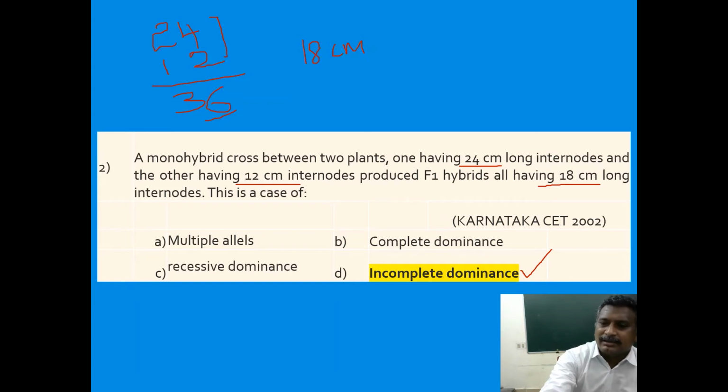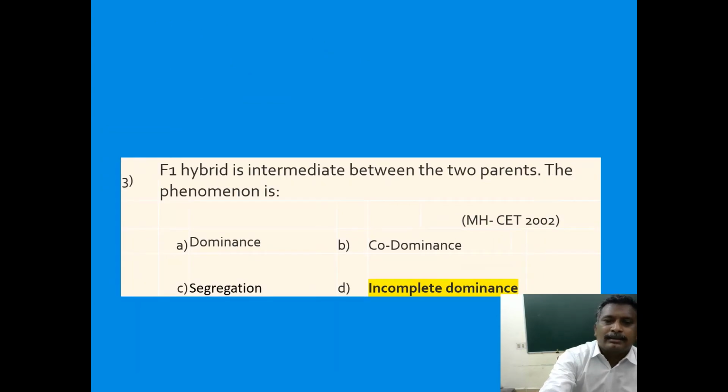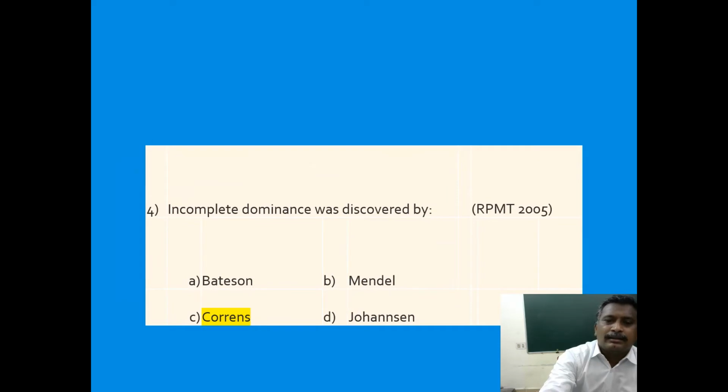Another name for incomplete dominance is intermediate inheritance. Remember blending inheritance also, and mosaic inheritance. The F1 hybrid is intermediate between the two parents, as we already discussed. The answer is incomplete dominance. Incomplete dominance was discovered by Karl Correns. Bateson gave the word genetics.